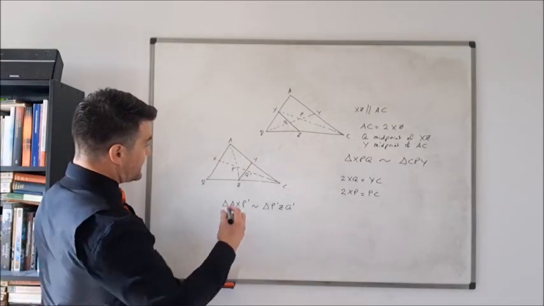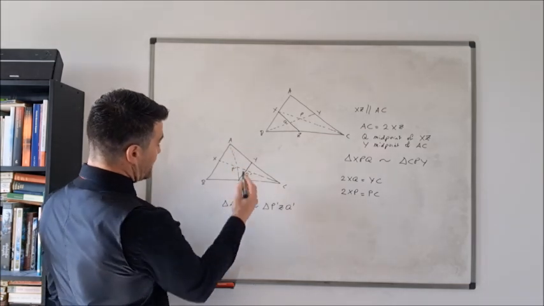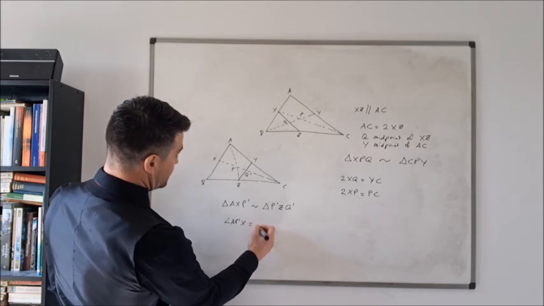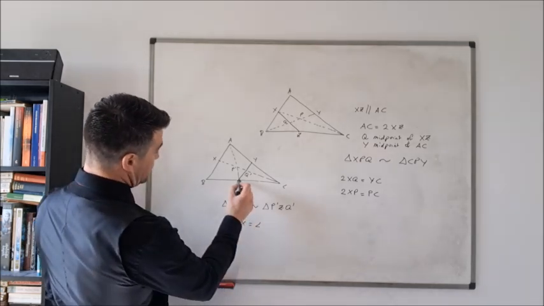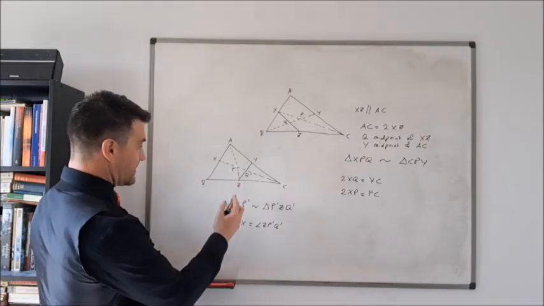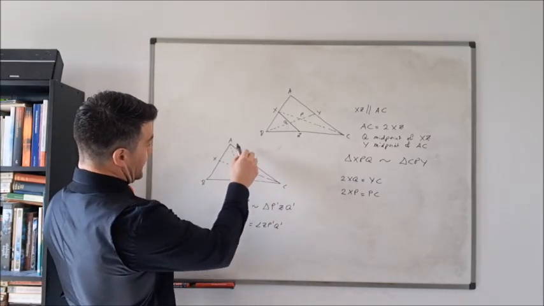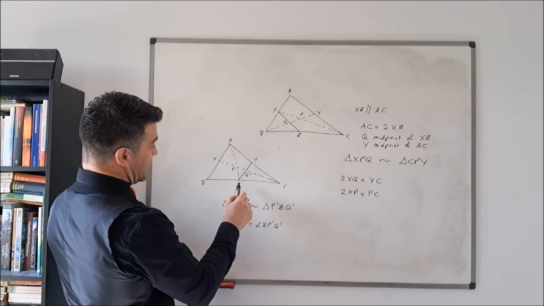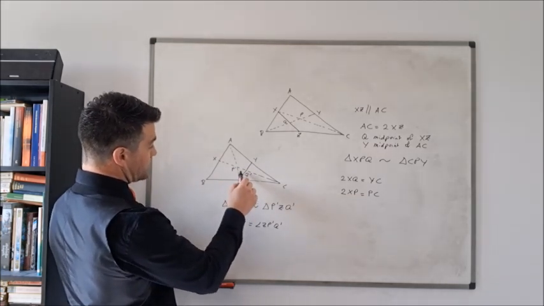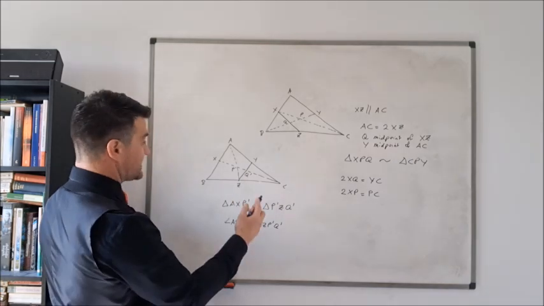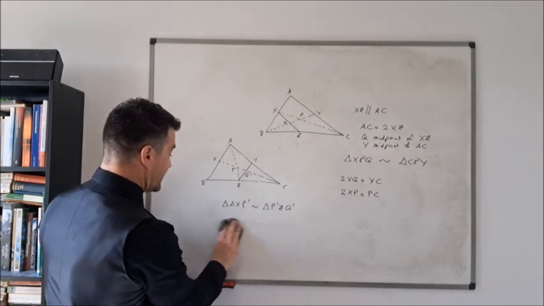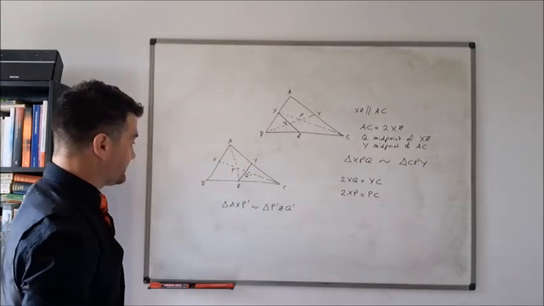Okay, so we can see this again because angle AP primed X is equal to angle ZP primed Q primed. Again, that's opposite angles. AXP primed is an alternate angle to the angle P primed Q primed Z, and so on and so forth. I'm not going to go through all of the details, but these two triangles are similar.